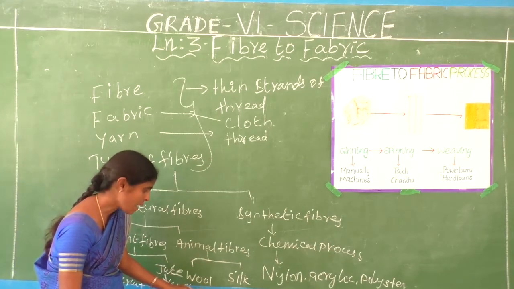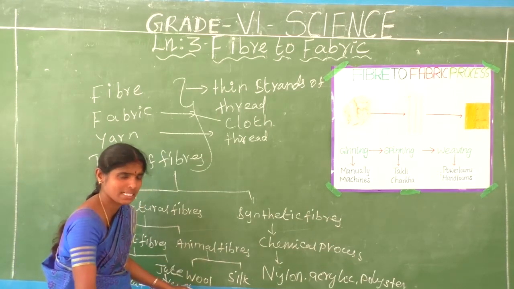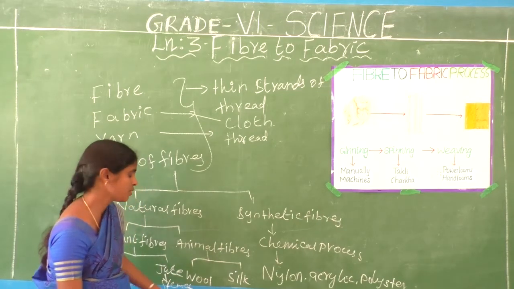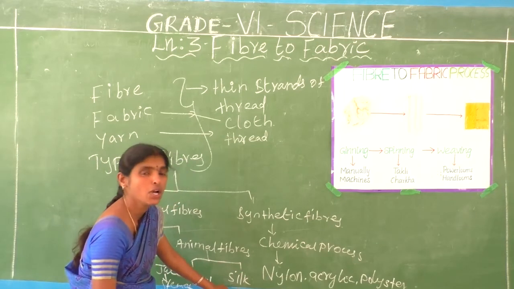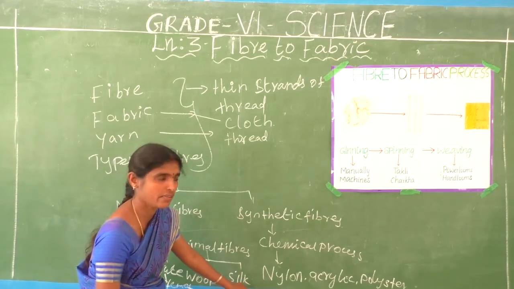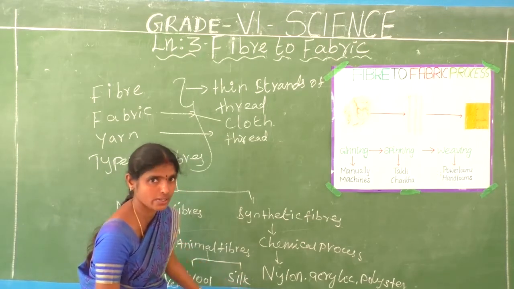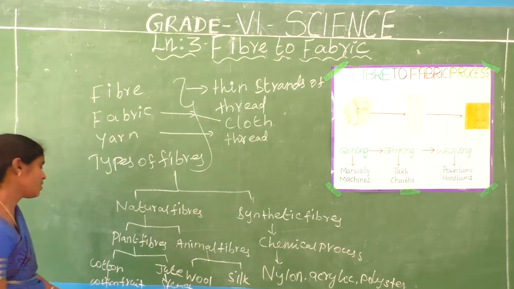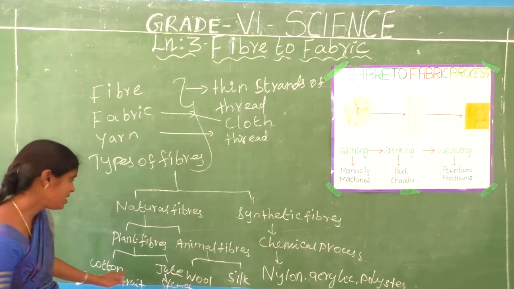Wool fiber obtained from some animals. That is the hair of sheep, rabbit, goat. Are you understand? Okay. Silk fiber obtained from cocoon of silk moth. We have studied in lower class also. Are you understand? Okay. Now we are going to discuss about cotton plant and jute plant.